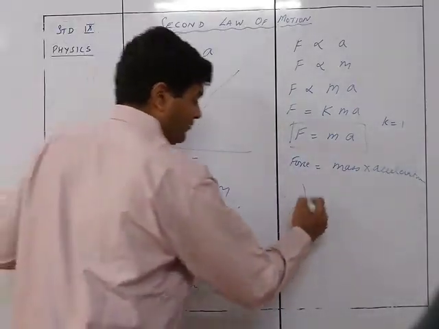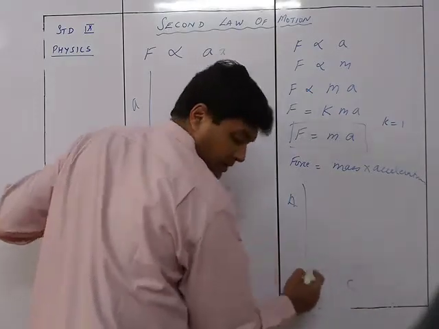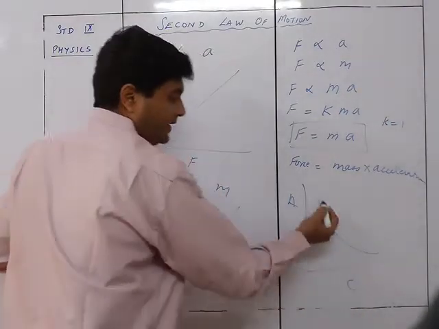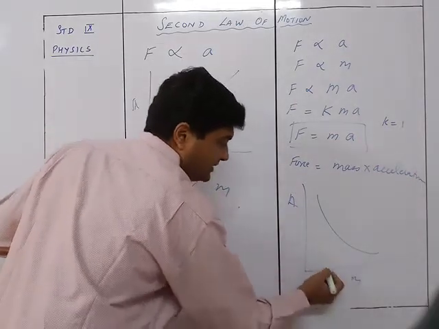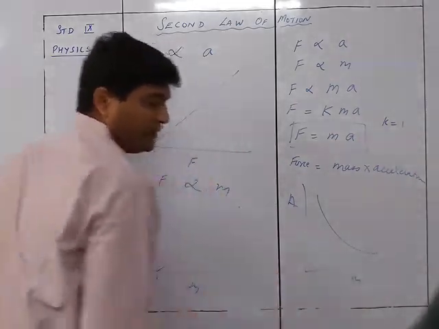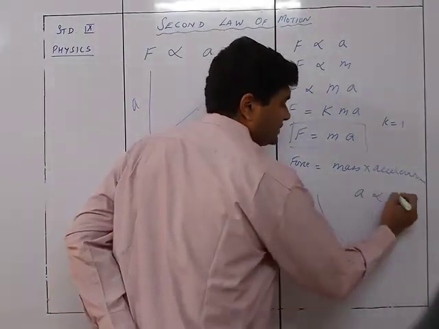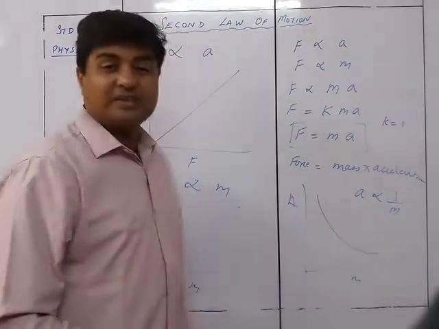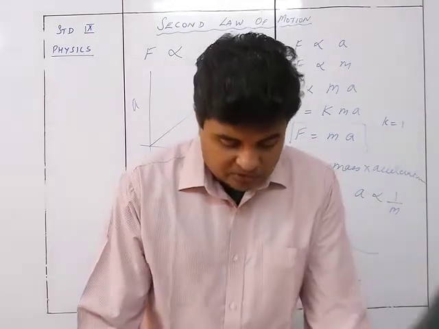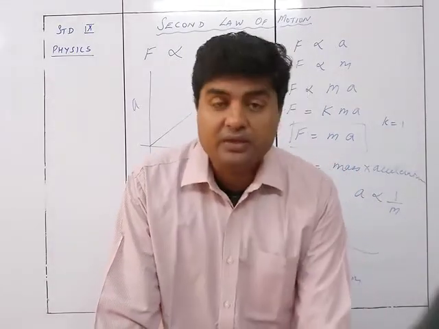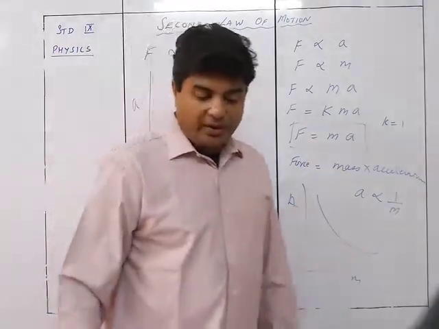So if I have a graph of mass versus acceleration, so if this is acceleration and this is mass, it will be a curve like this: if the acceleration is more, then the mass is going to be less. When the mass is more, acceleration is going to be less. So we say that A is inversely proportional to the mass for the same force applied. Right, so that was the explanation about the formation here. So we have force is equal to mass into acceleration.